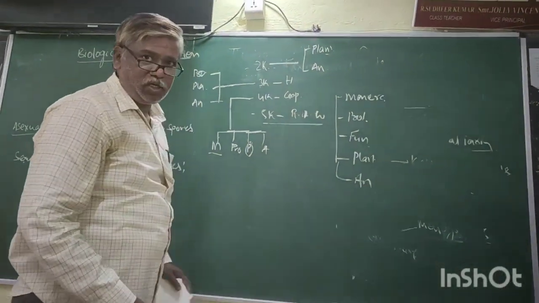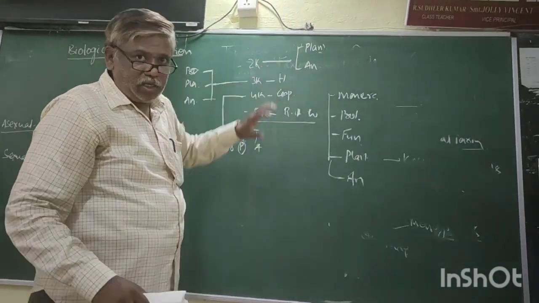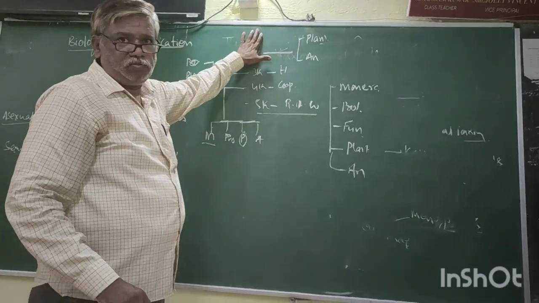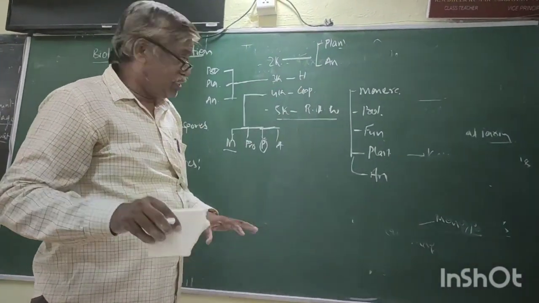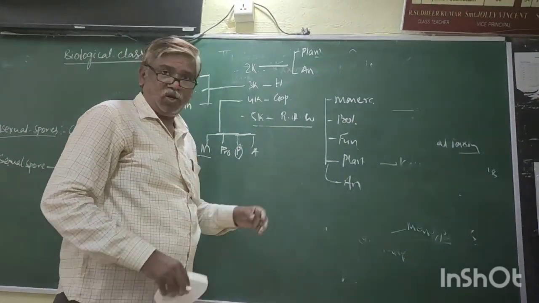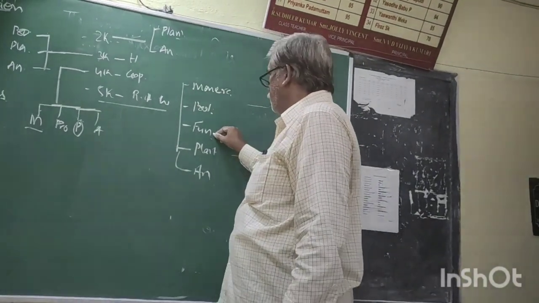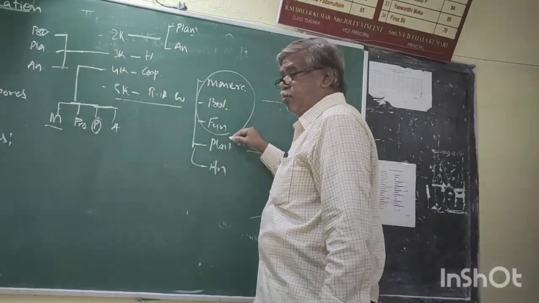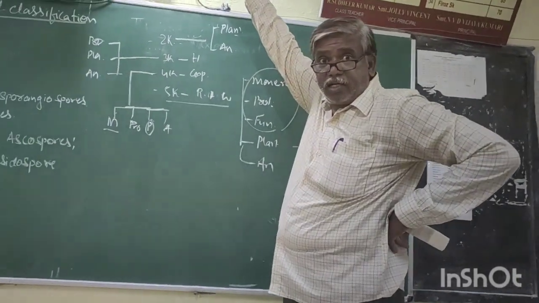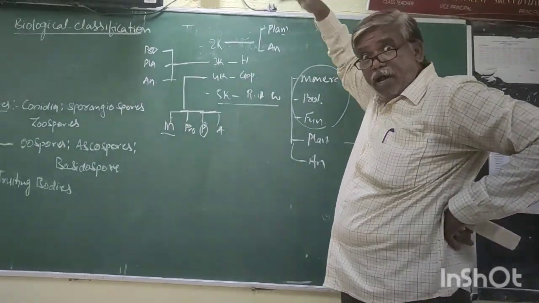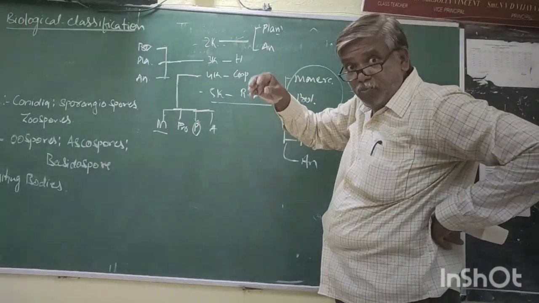See what I am saying. Previously, 2 kingdoms, Linnaeus: plant and animal. But at present, how many kingdoms? 5. But Protista, Fungi, Monera, these 3 kingdoms were not there in the 2 kingdom time, at the time of Linnaeus. But this life is there. This life is there from the beginning of earth.